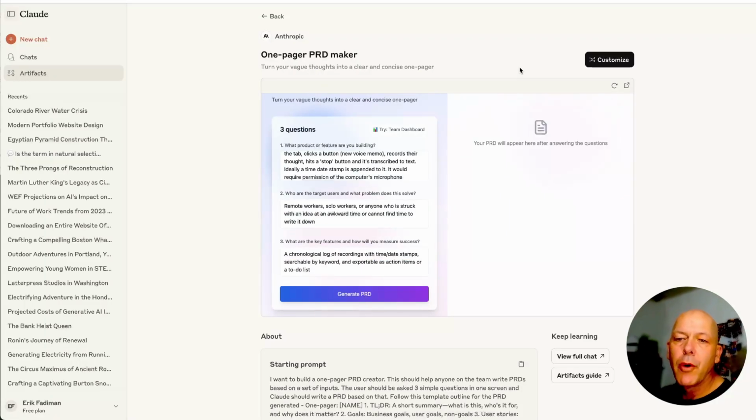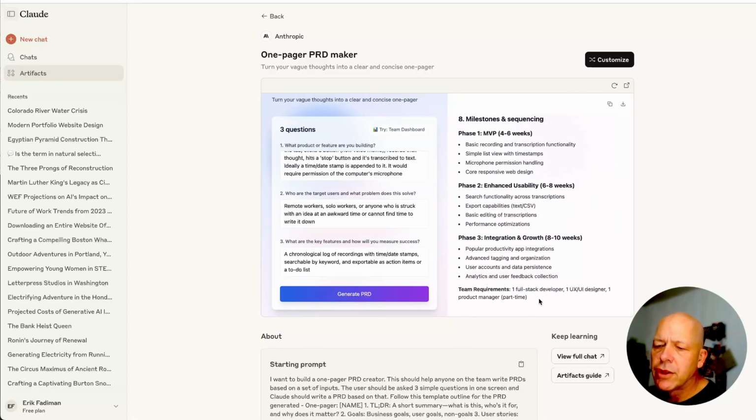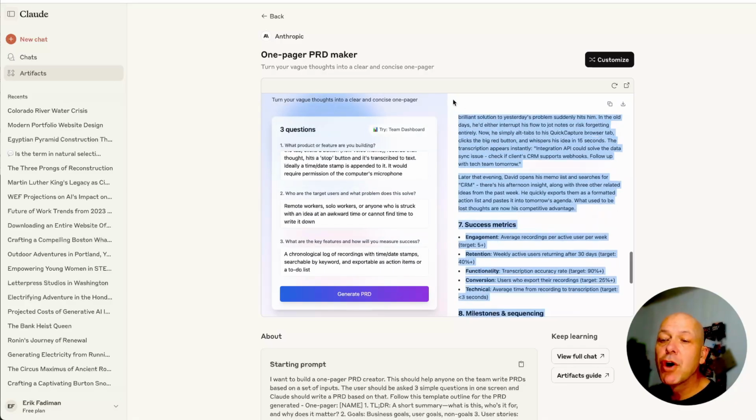All right, so here I am in the one-page PRD maker because I needed a PRD, or product requirement document. It asks three questions. What product or feature are you building? A web-based voice memo recorder. The user navigates to the tab, clicks a button, new voice memo, records their thought, hits a stop button, and it's transcribed to text. Ideally, a time and date stamp is appended to it and would require permission of the user's microphone. Wow, that is much longer than I expected.